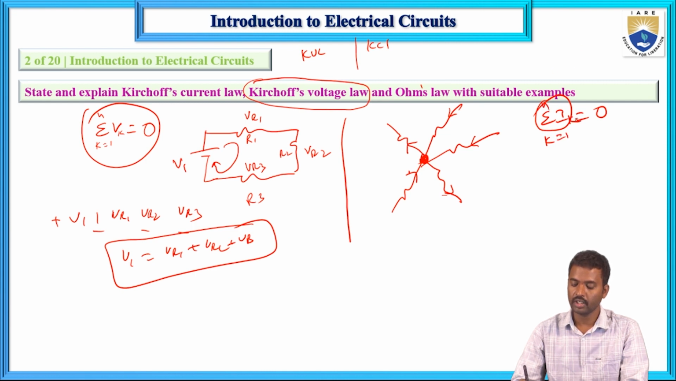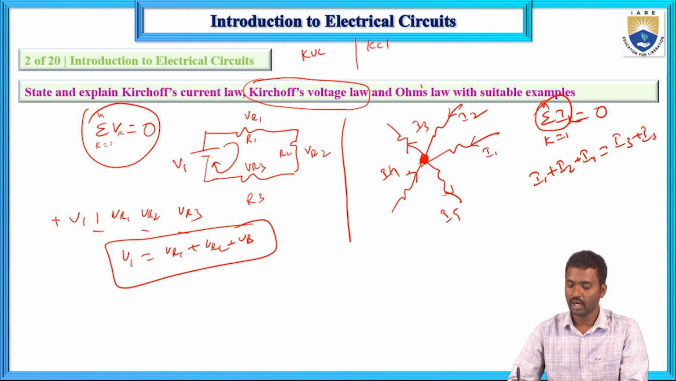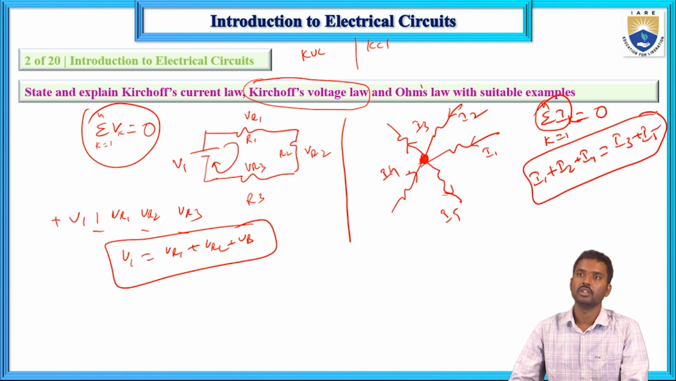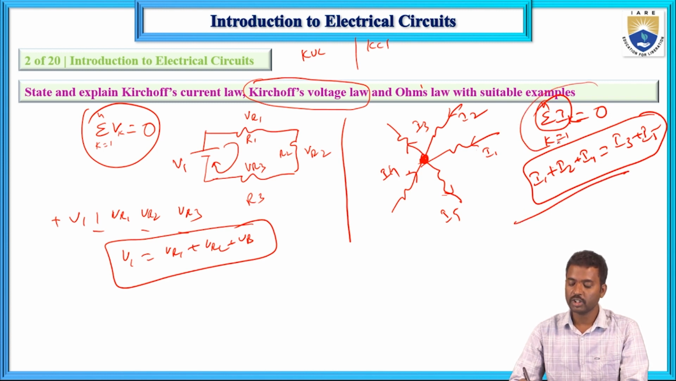Ik is the kth element current. And here, what are the entering currents? These are I1, I2, I3, I4 and I5. What are the entering currents and what are the leaving currents? I1 plus I2 plus I4 are the entering currents, equal to I3 plus I5, the leaving currents. The sum of entering currents equals the sum of leaving currents, or the algebraic sum of currents at a node equals 0. This is KVL and this one is KCL.